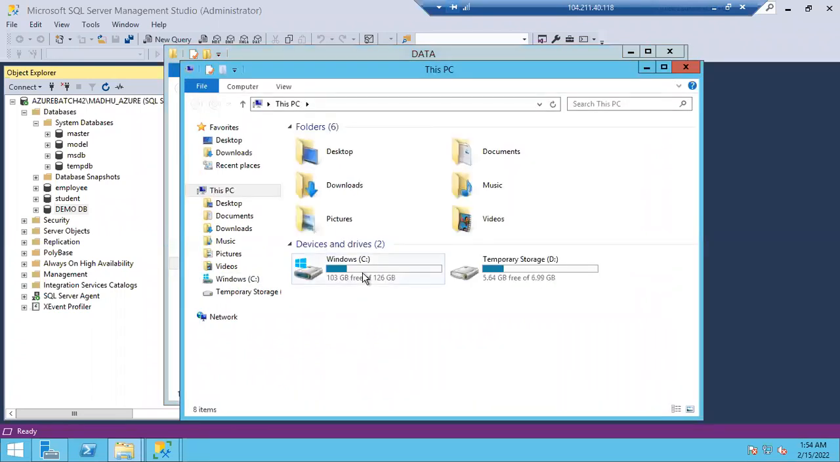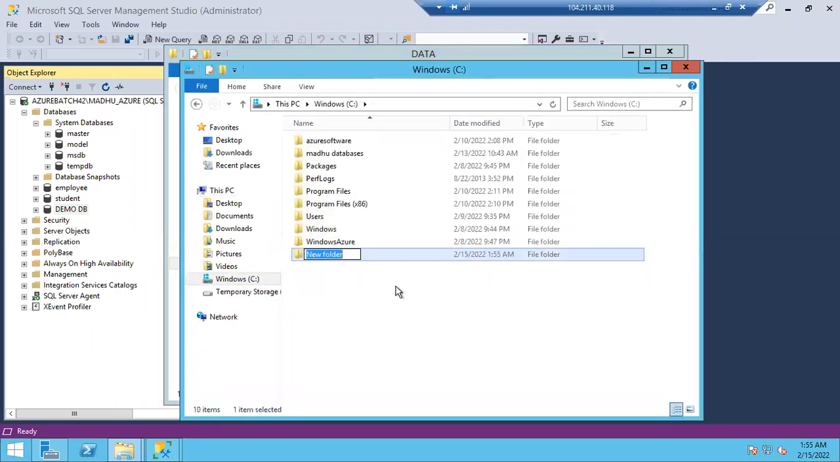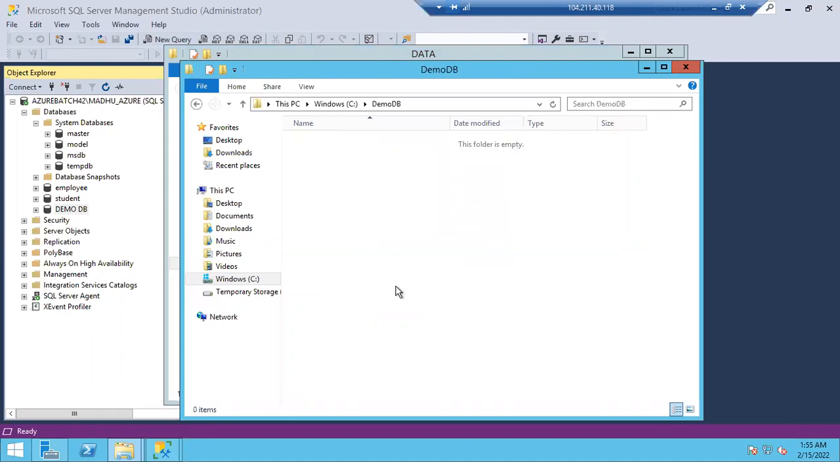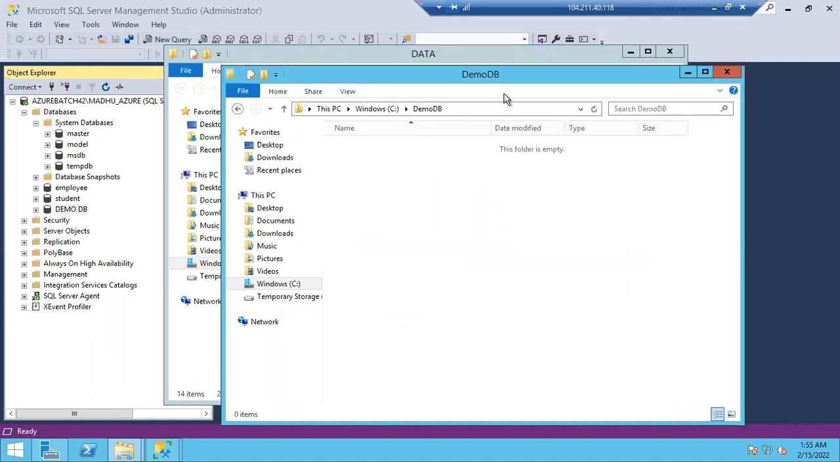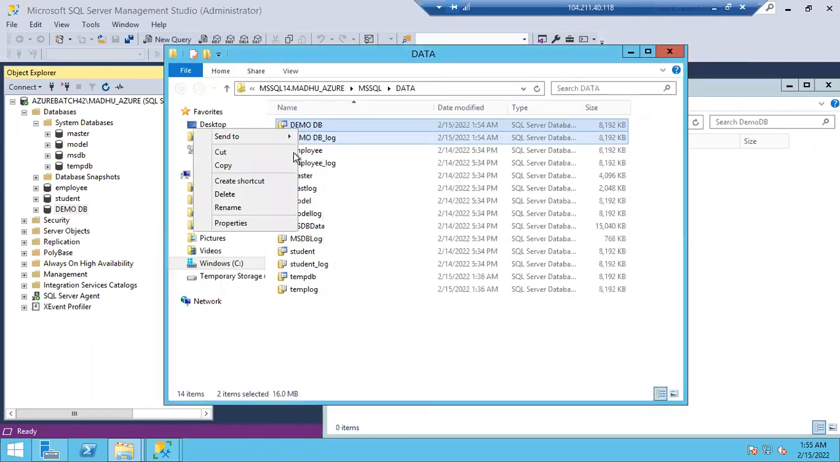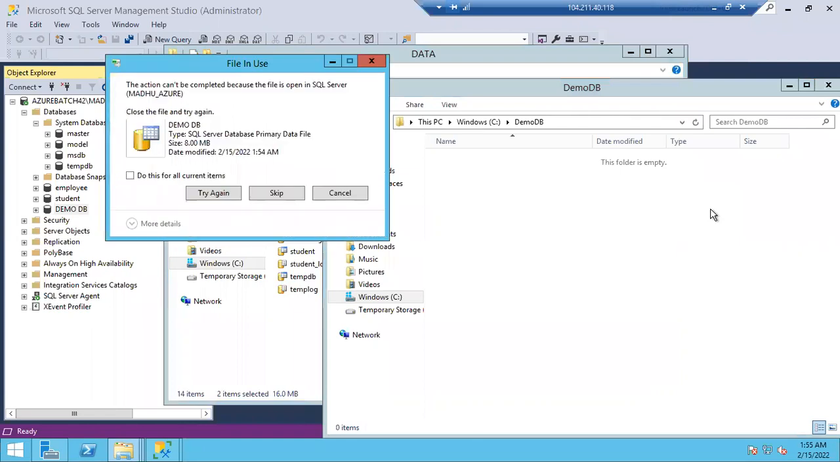Is it possible? Yes, sir. Possible. Okay, so let's try then. I just copied. Let me right click, copy, and then paste it. Okay, done. So it is not possible.